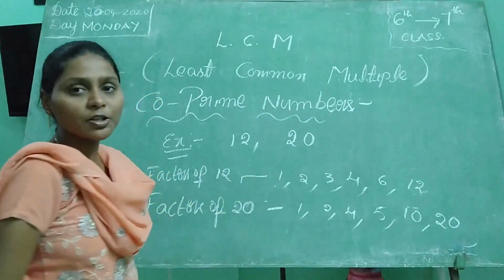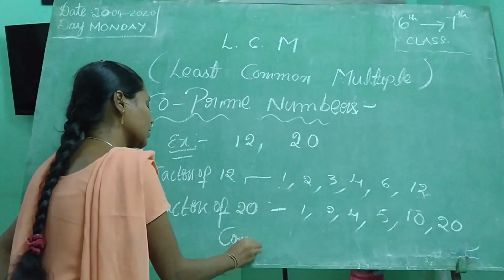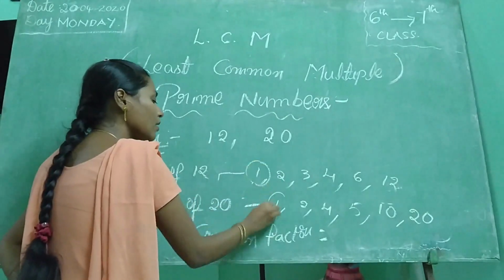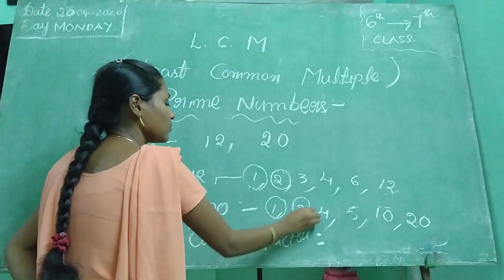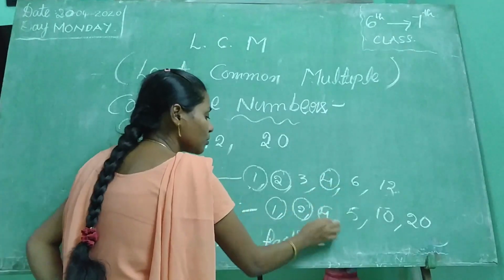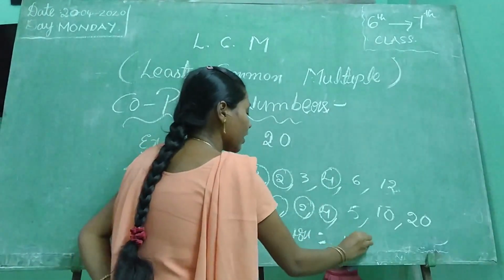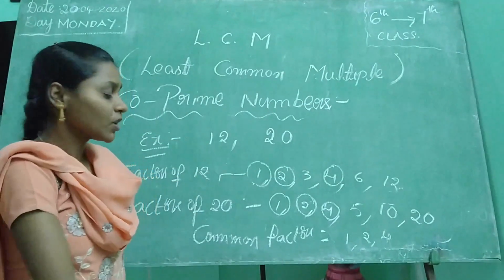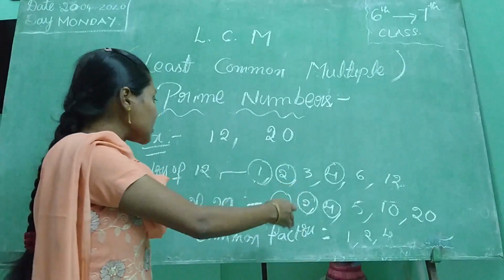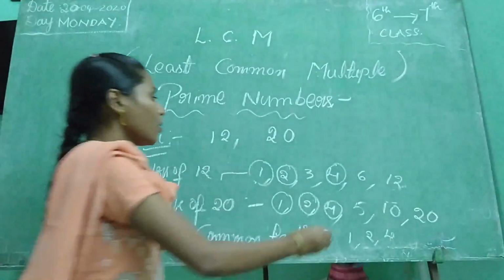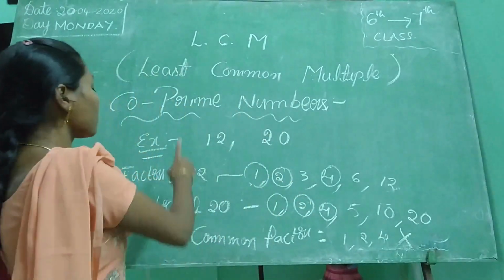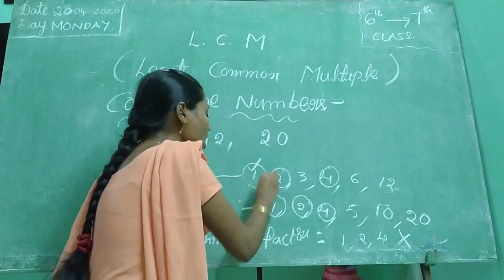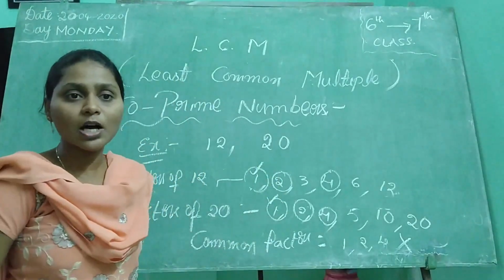What are the common factors here? 1, and 2, 4 also. How many common factors do we have? 3 common factors are there. If there are 3 common factors, can we say that these are co-prime numbers? No, because co-prime numbers have only 1 as the common factor. Those are called co-prime numbers.